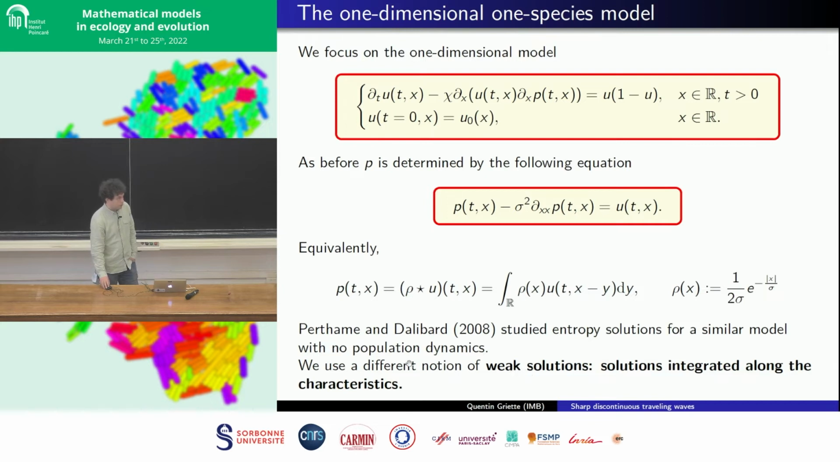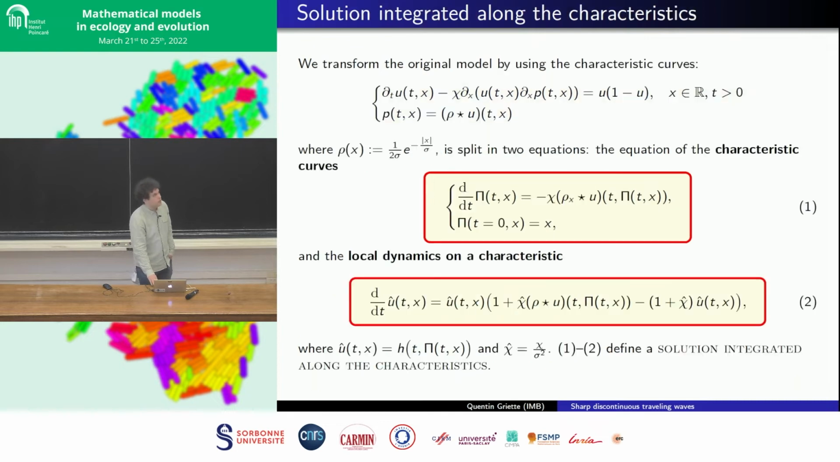So our notion of solution is what we call a solution integrated along the characteristics. It is probably linked to the notion of entropy solutions that was used by Perthame and Dalibard in a somewhat related model without competition. But here, we found it easier to develop this notion of solution. So the idea is that we uncouple the spatial and the population dynamic parts by using characteristic curves. So what are characteristic curves? It's the solution to this differential equation.